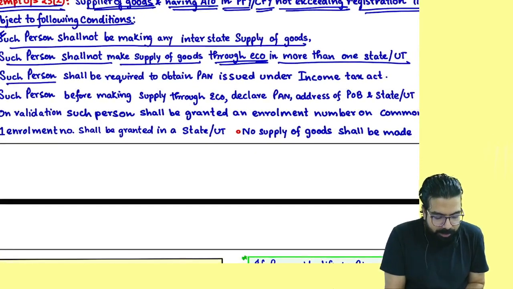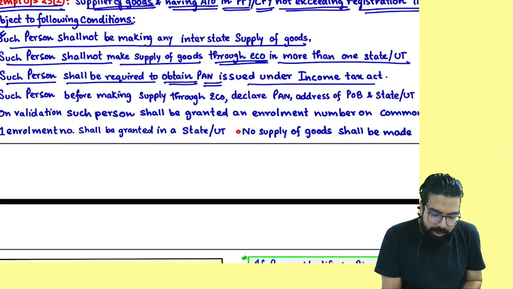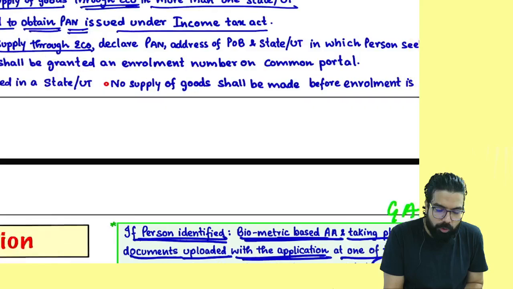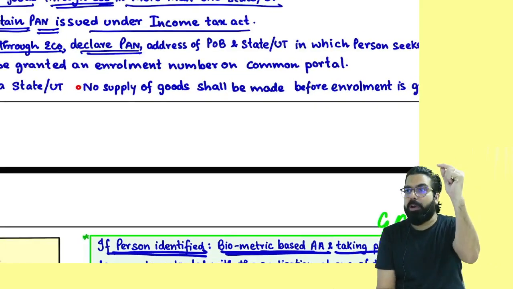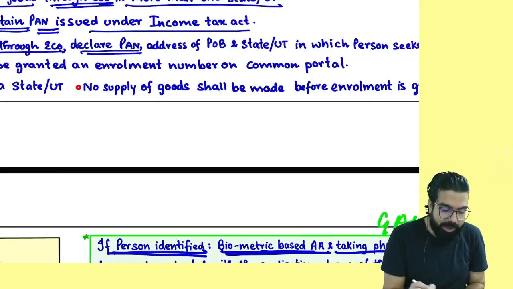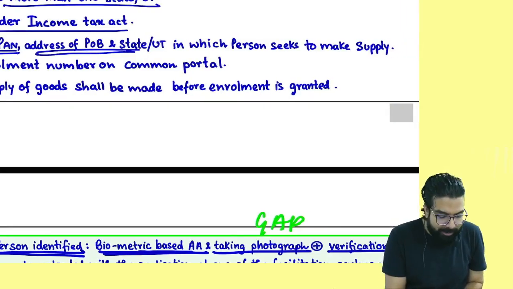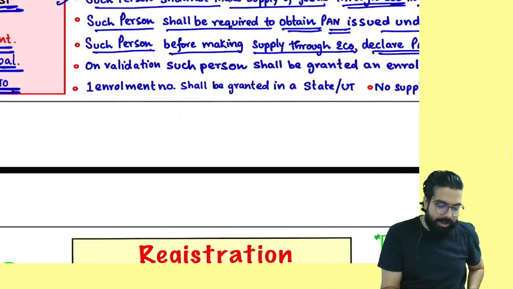Then, such person shall be required to obtain PAN issued under the Income Tax Act. Such person, before making the supply through e-commerce, must declare the PAN. You have to go online and take one enrollment. You have to declare your PAN, address of the principal place of business, and the state or union territory in which the person seeks to make supply.